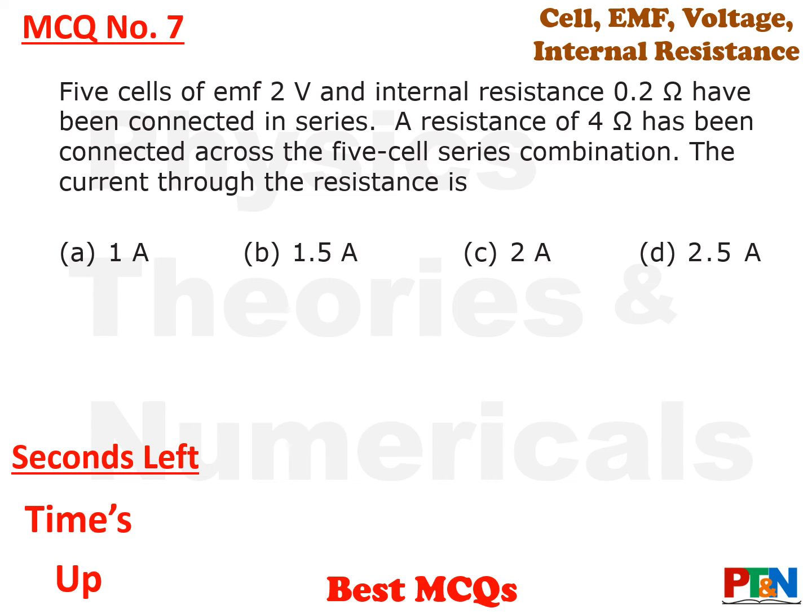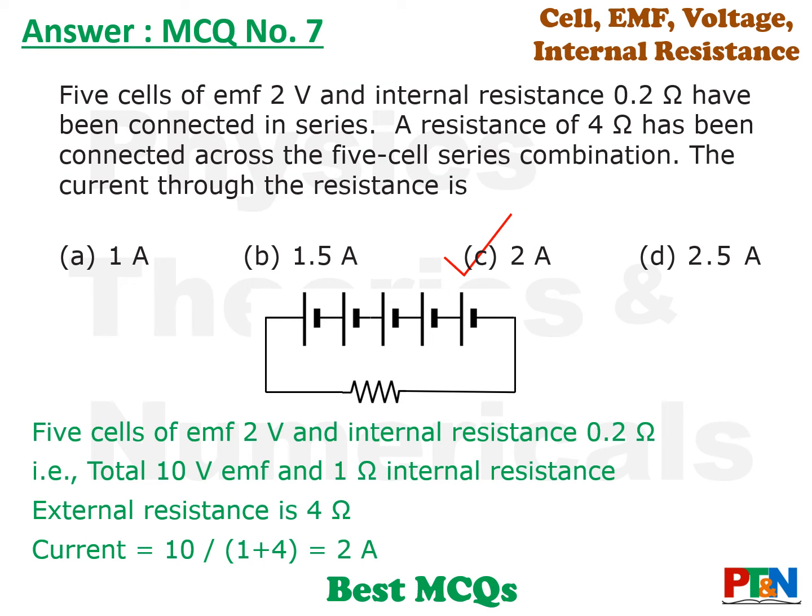Time's up. Let's see the answer. The answer is option C, that is 2 ampere. There are 5 cells, each of 2 volt EMF. That means total it will give you 10 volt. And internal resistance is 0.2 ohm each. That means 5 internal resistances will give you 1 ohm. So this will be a battery of 10 volt EMF and 1 ohm internal resistance with external resistance of 4 ohm. So current will be 10 by 1 plus 4, that is 2 ampere. That is option C.